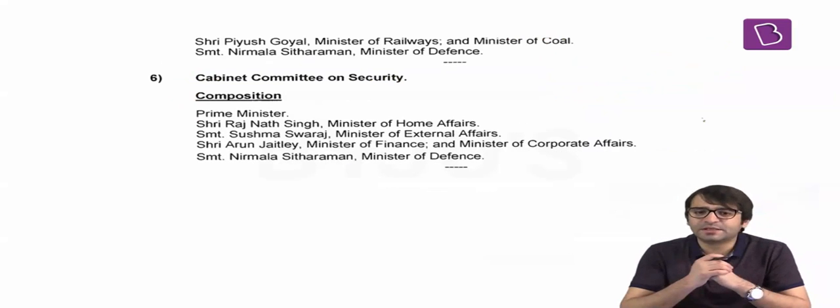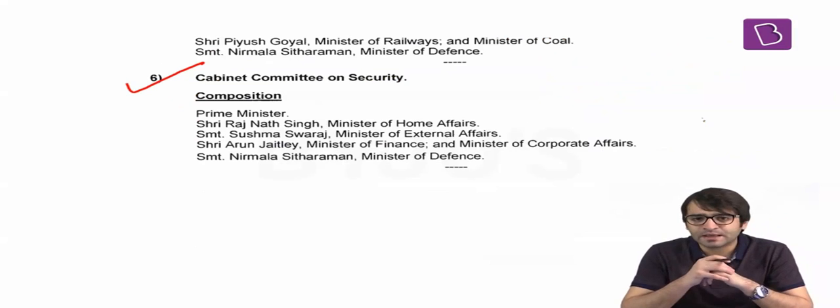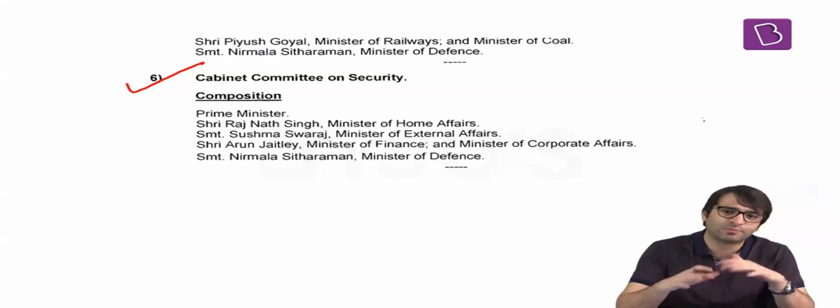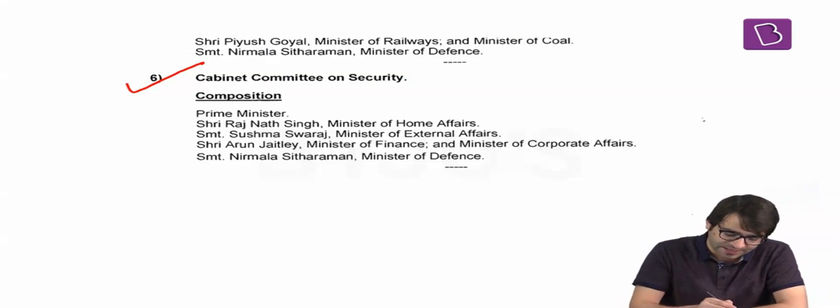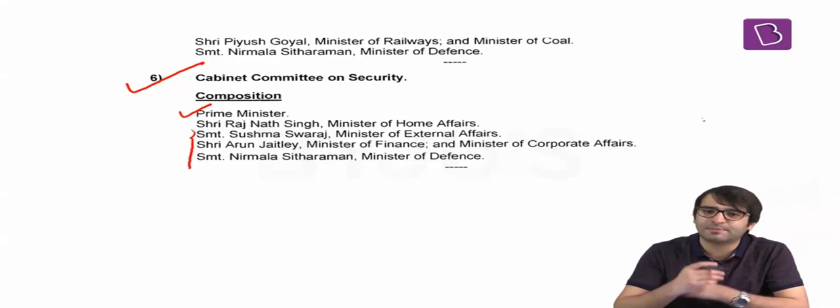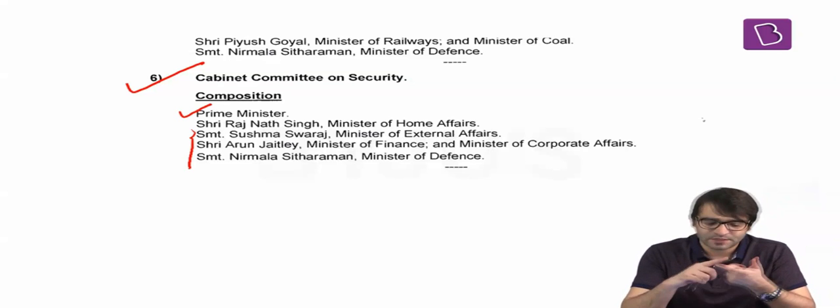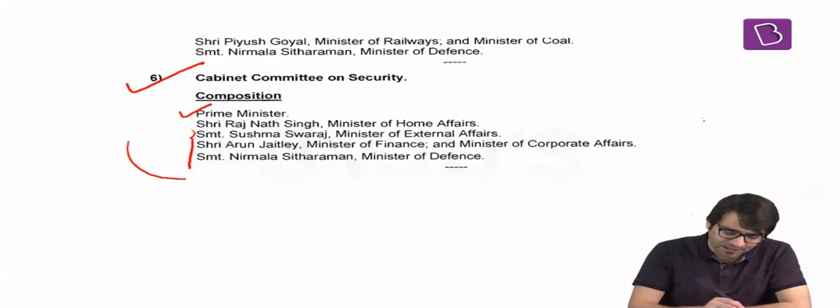But perhaps one Cabinet Committee of significance is the Cabinet Committee on Security. And it is the composition of this Cabinet Committee on Security that you have to be absolutely sure about. Because this Cabinet Committee on Security is headed by the Prime Minister, and it involves 4 of the top cabinet ministers of the government of India. Which of these 4 top cabinet ministers? Minister for Home, Minister for Finance, External Affairs and Defence.